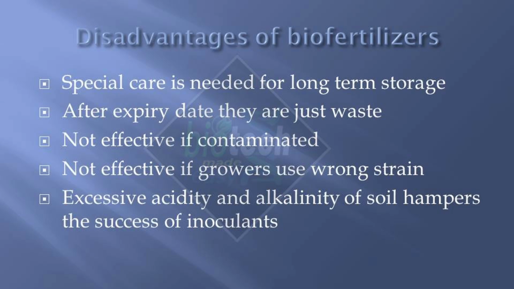So that's why, for biofertilizers, it is said that they don't give very good results in the field. They give very good results in lab conditions, but the same is not translated into the fields. This may be because farmers are not taking all the precautions. If they take all the precautions, if they use the right type of biofertilizer, then they certainly get good results.